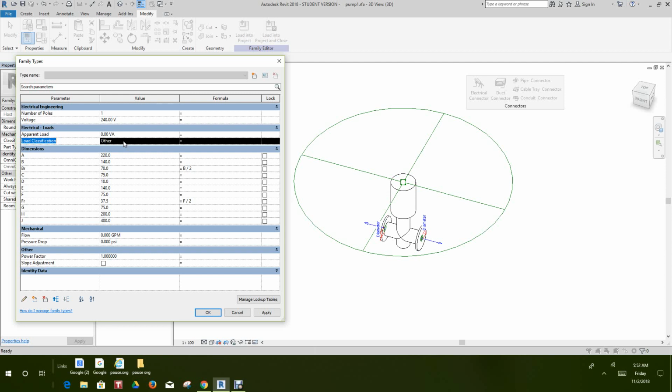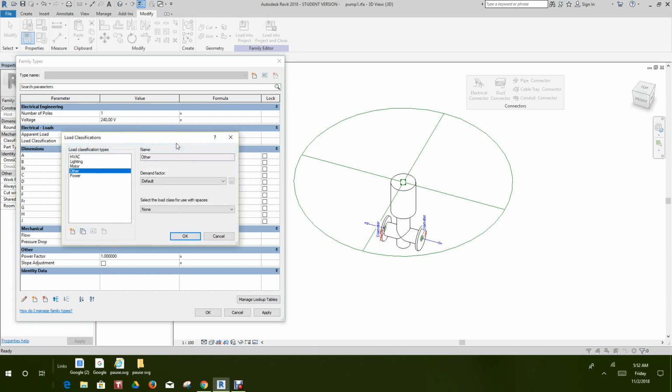So let's go back. Okay, there it is. Now, our load classification, we need to be really doing this US.